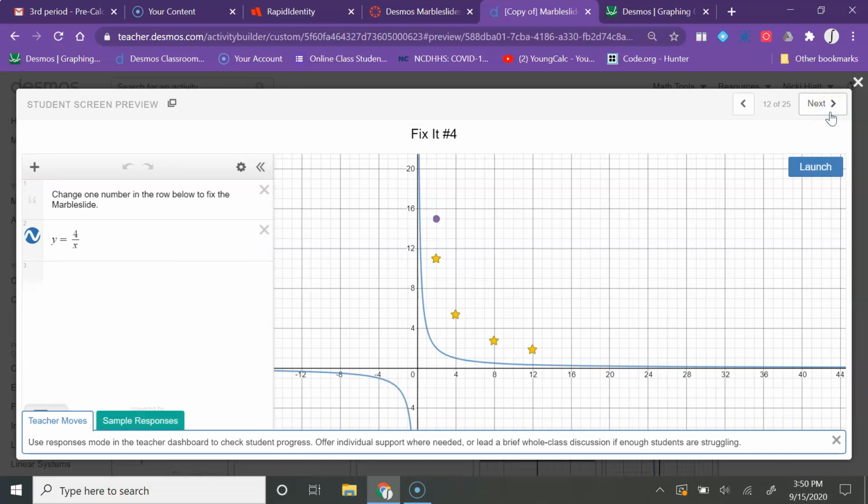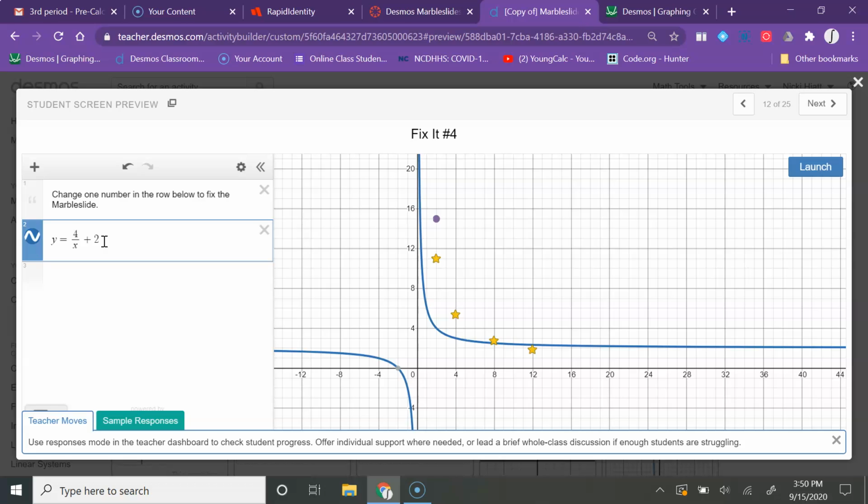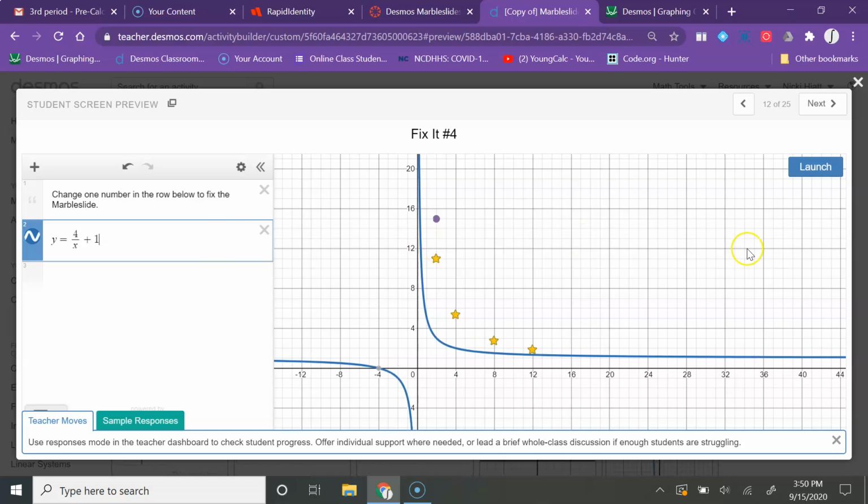So here's a marble slide example where you might need to change something. If I click launch right now, works pretty good for the first star, but not so great for the others. So I could try to move this one up, but I'm going to have a hard time getting all of these here. If I move this graph up, I'm still missing this star right here. So moving it up or down is really not helping.